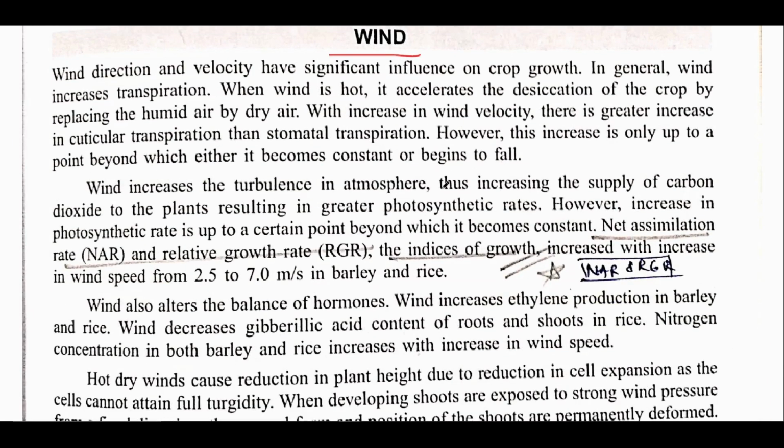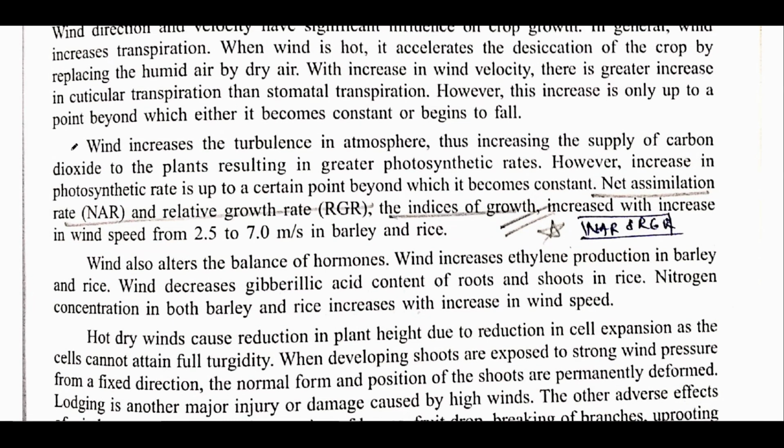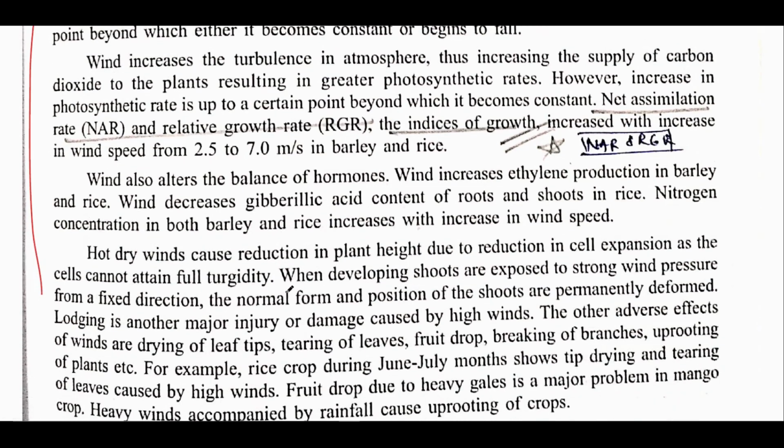Now wind. See, the important part is the lodging that we have discussed earlier. Other important thing is nothing. See, if it is hot dry winds, it would lead to reduction in plant height, closing of stomata, decreased photosynthesis and various other things. The plant will move towards such mechanisms in which they would like to conserve water. This is a very basic thing that everyone knows.